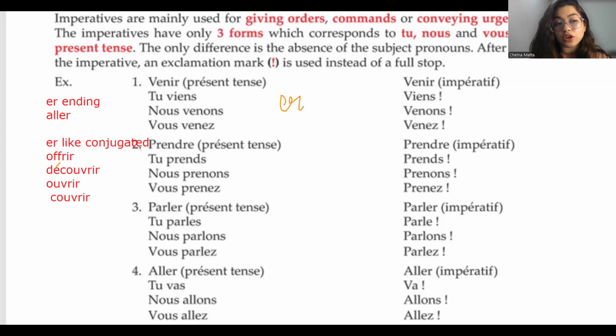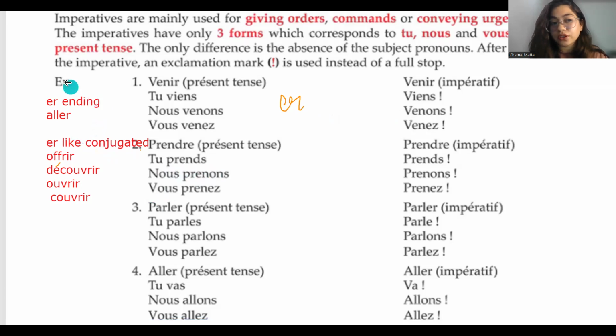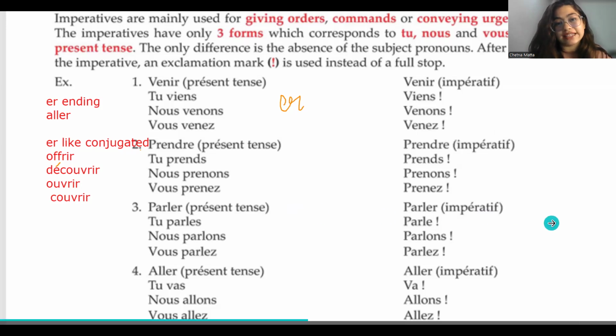Before moving on to the others, I would like you to try ouvrir. Now, ouvrir is conjugated as this. Tu ouvres. So whenever I make it the imperative, it's going to be ouvre, ouvrez, ouvrons, okay? And not ouvri, ouvrions, or ouvrisons, no. Okay, it's always going to be ouvrons. D'accord? Okay, let's go ahead to the next.